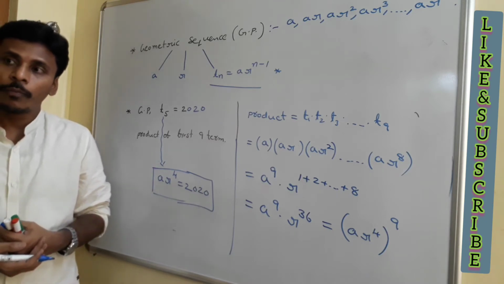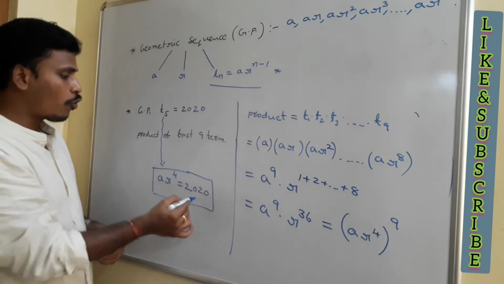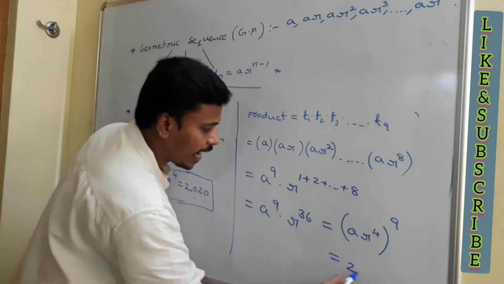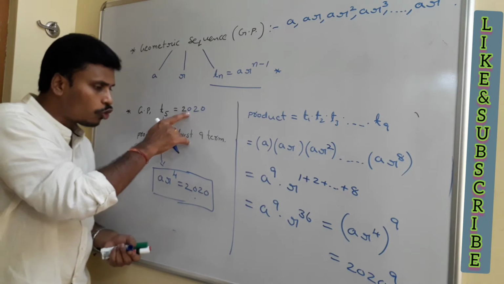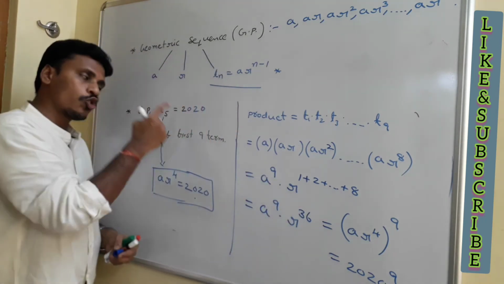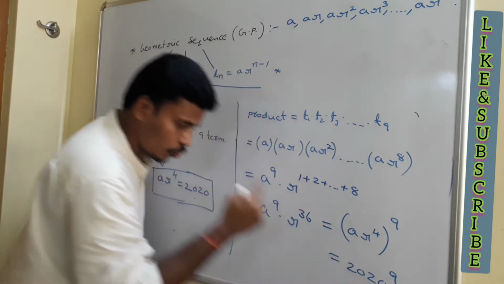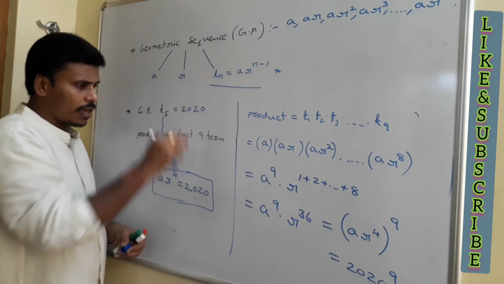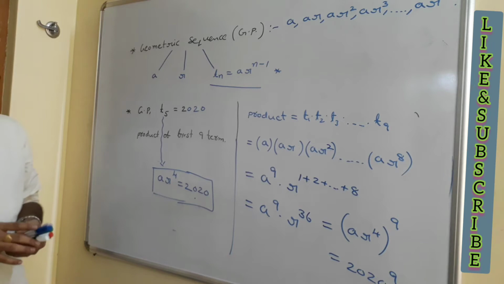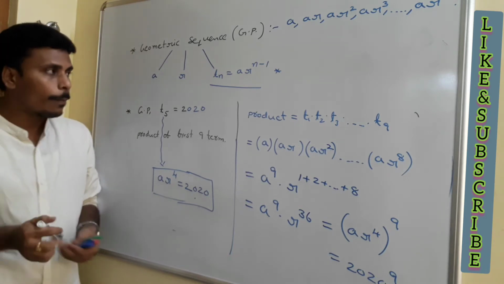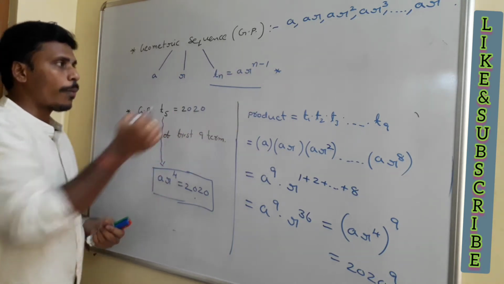But what do we have? We have that a r power 4 as 2020 and at the end your answer is 2020 power 9. If it is 2, your answer is 2 power 9. If it is 2020, your answer is 2020 power 9. If it is some k, your answer is that k power 9. Have a look at the problem. This is a simple problem related to the geometric sequence based on the nth term of the geometric sequence.